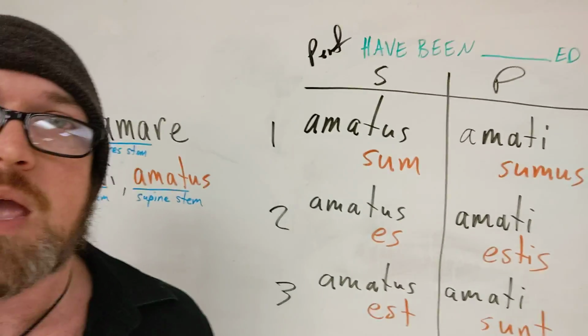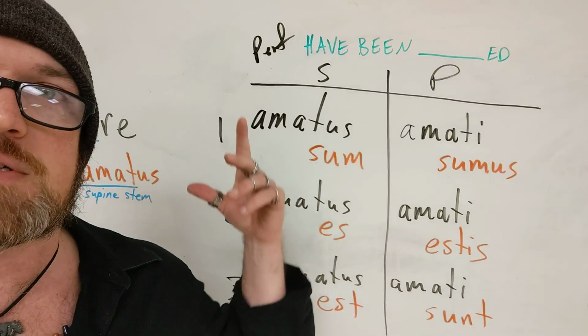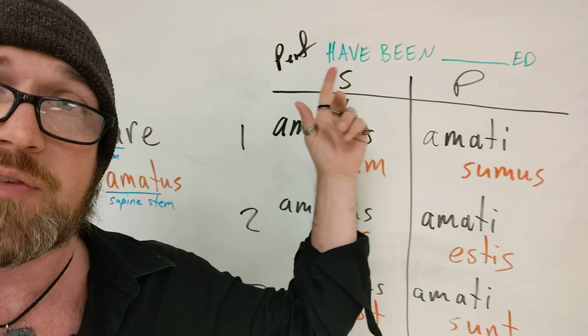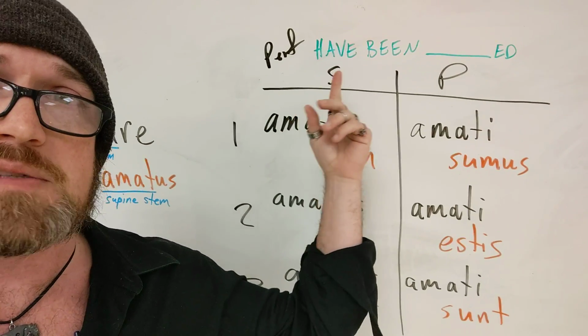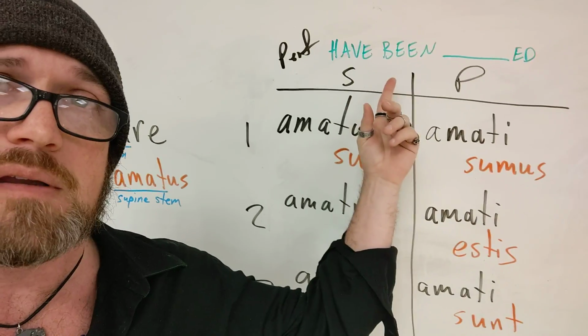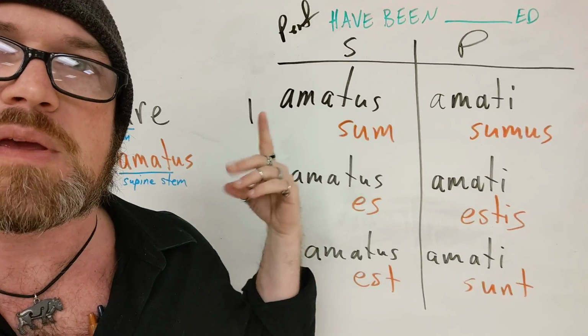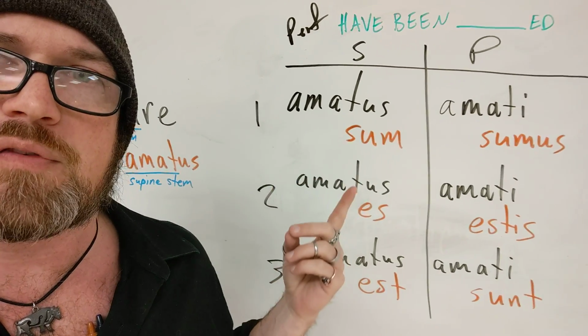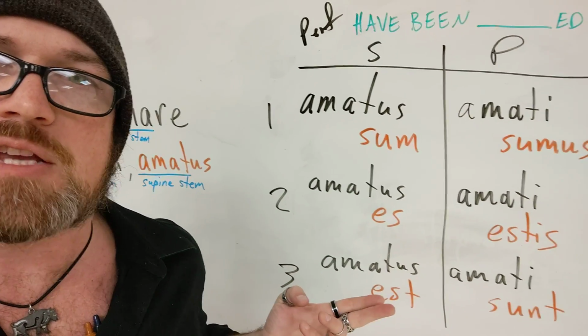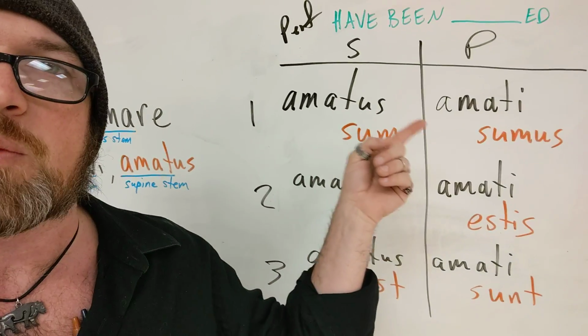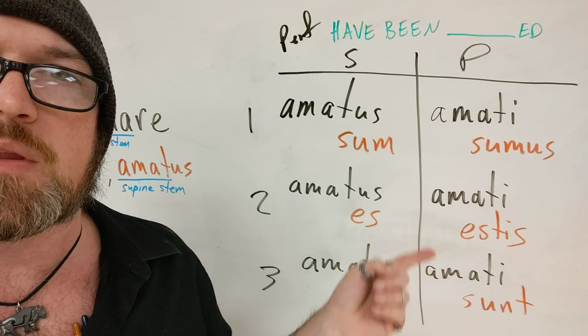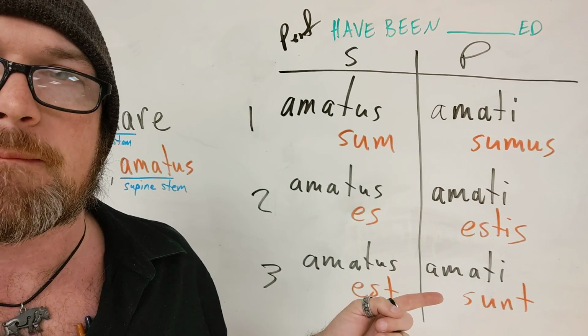All right? And the way you're going to translate this in English is you're going to translate this as a perfect, which is to say with a have, as a passive, which is to say with a been, and then whatever the word actually means with an ed on the end. So this would be I have been loved, you have been loved, he, she, it has been loved, we have been loved, you all have been loved, they have been loved.